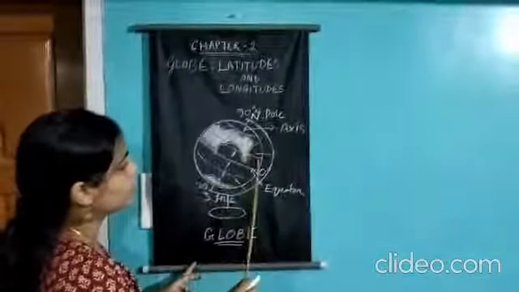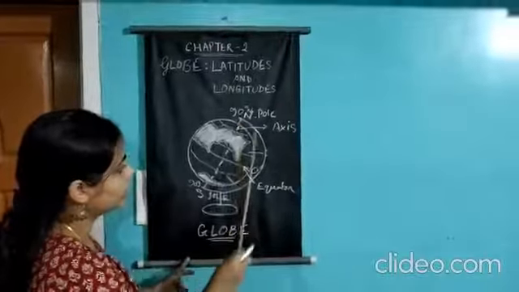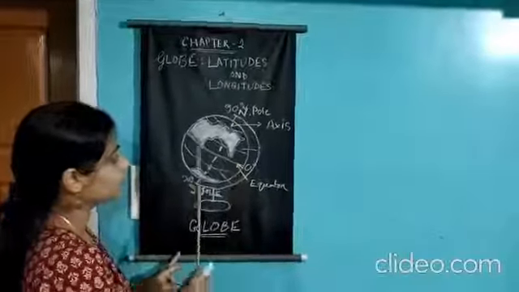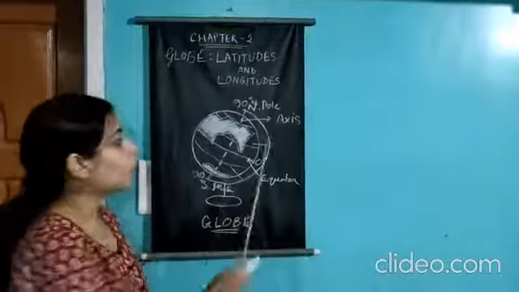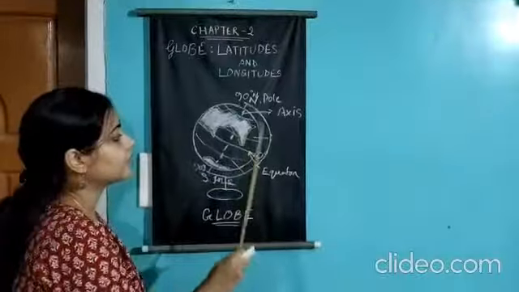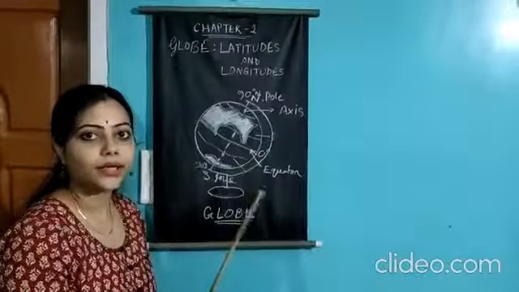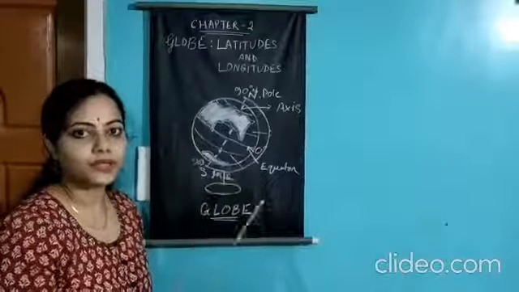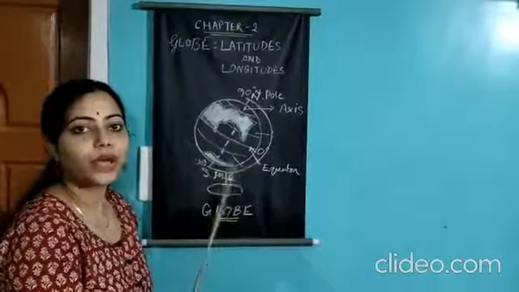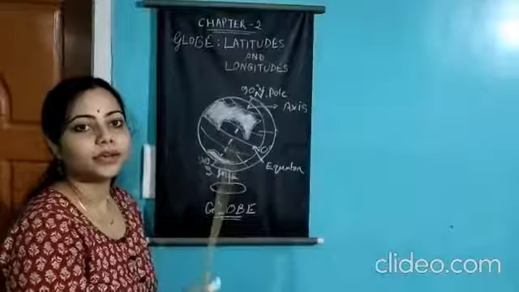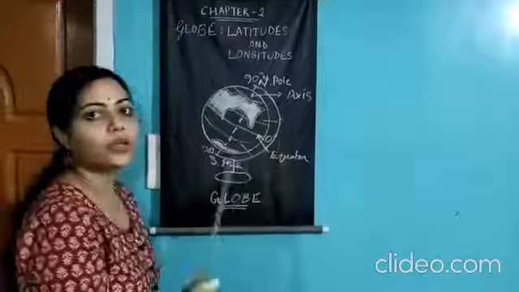That means all the latitudes from the equator, 0 degree, to 90 degree north, and 0 degree to 90 degree south, are called the parallels of latitude. Clear? The axis, the equator and the other latitudes, all these are imaginary lines. They are not in reality. All these are drawn in order to find places in their correct position. Clear? So that is all about the globe.